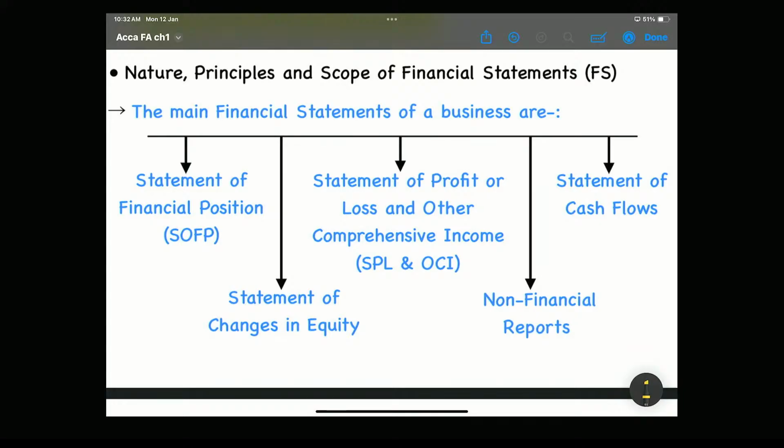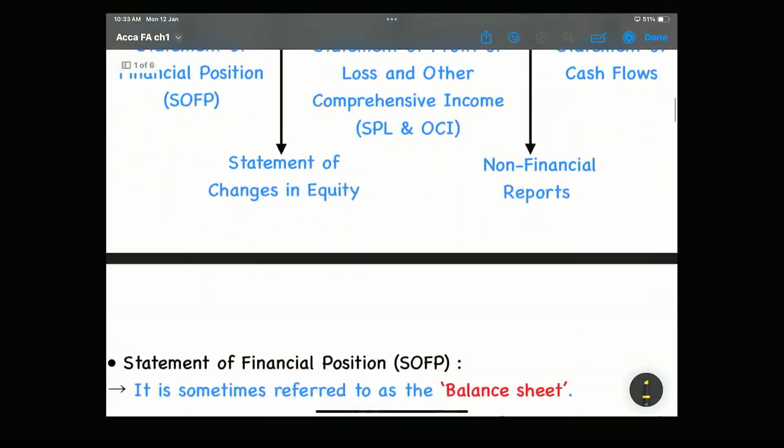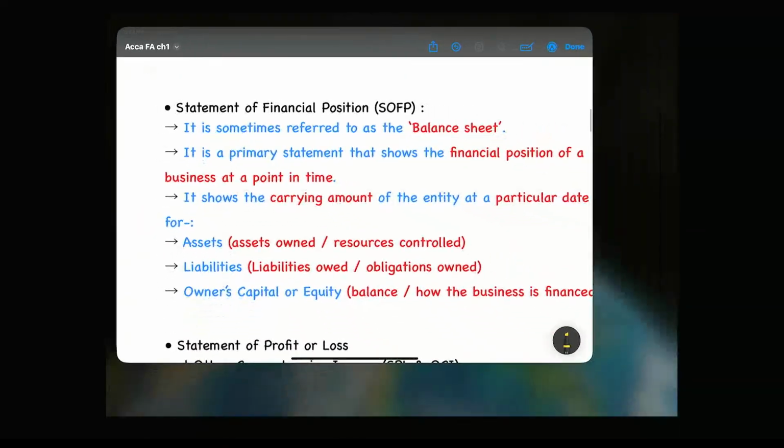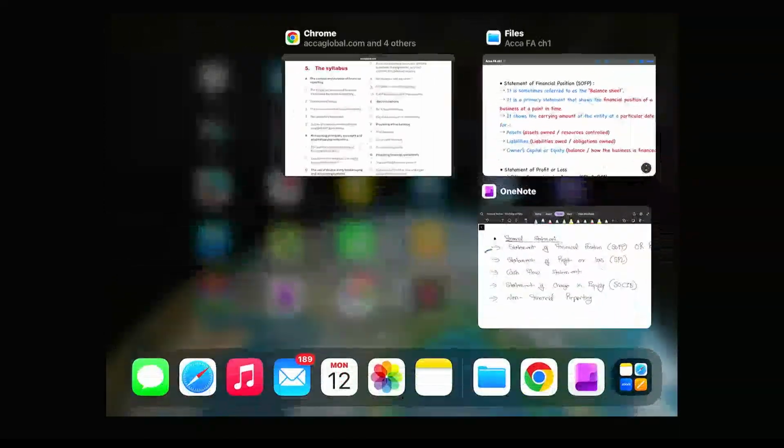Then we have statement of cash flow, then statement of changes in equity, and then non-financial reports. So this is all we are going to understand in this chapter. Okay, so let's start with the statement of financial position, which is called balance sheet also.